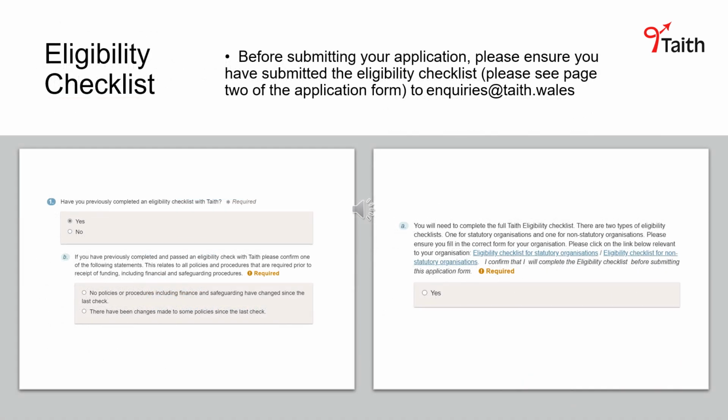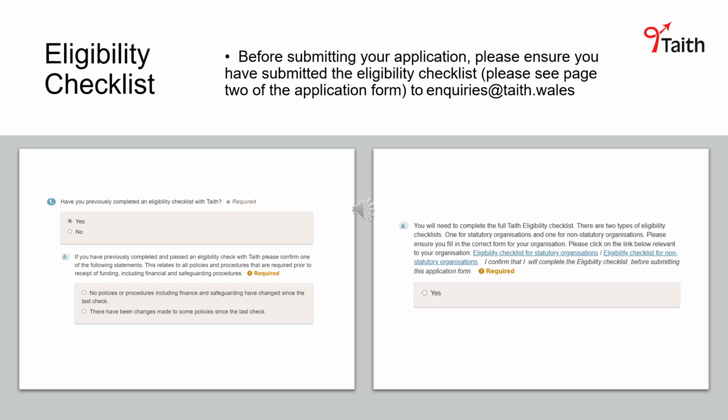The first question in the form concerns the eligibility of the applying organisation. All applicants must submit their eligibility checklist before submitting the application form. If you have previously applied for TIThe funding and have completed and passed the eligibility check, you will be asked to confirm one of the following statements.